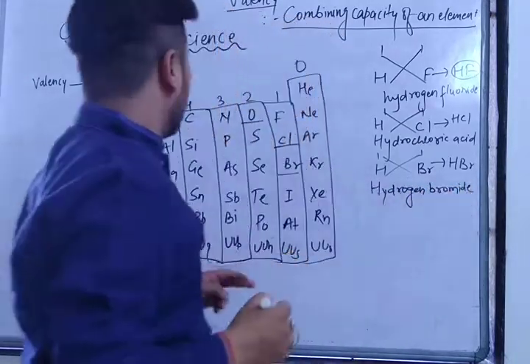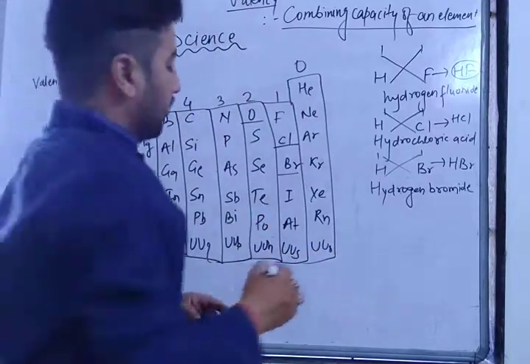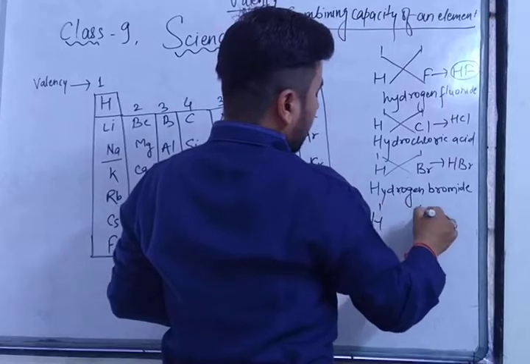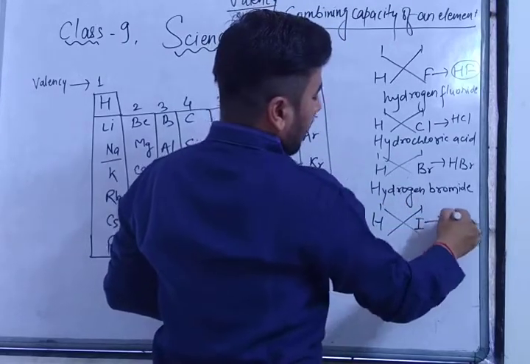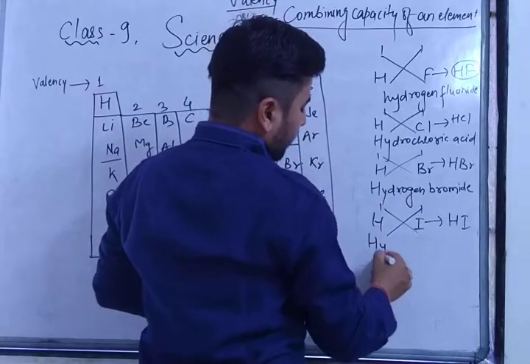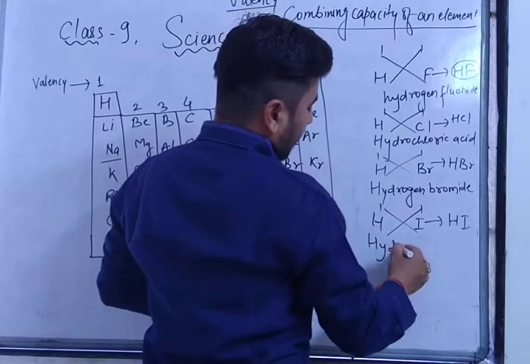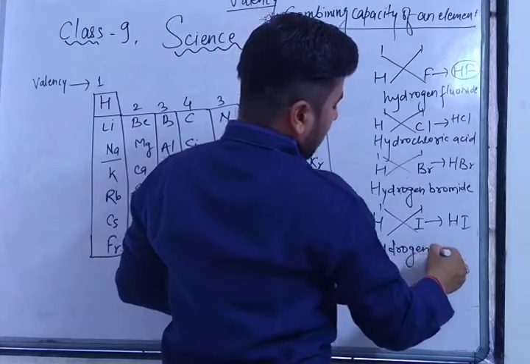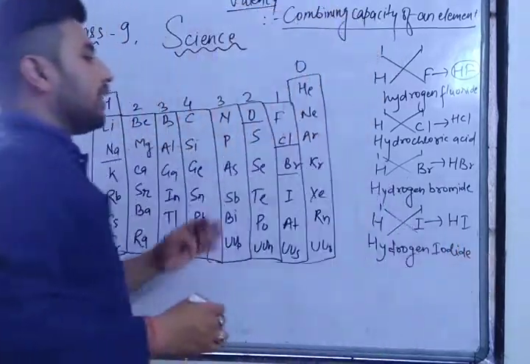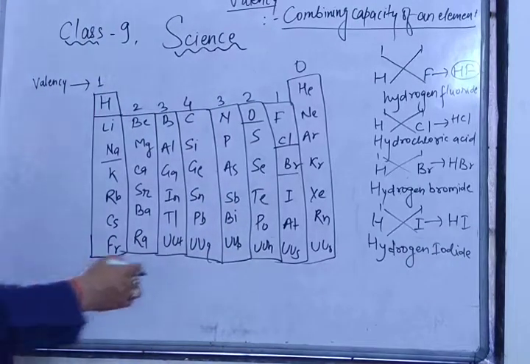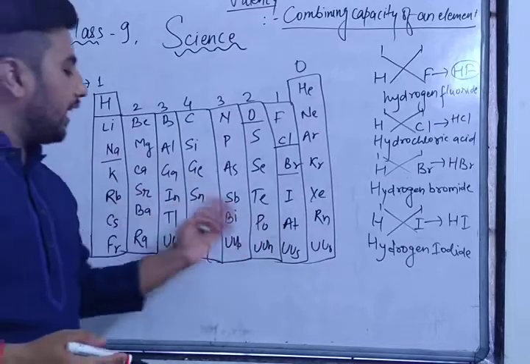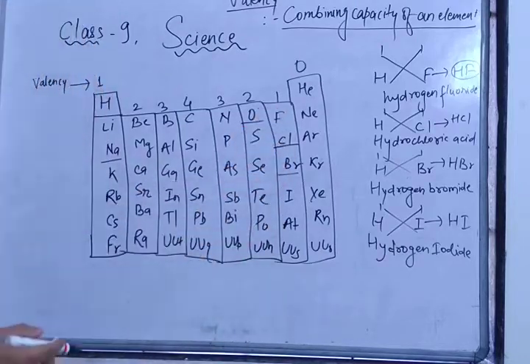Got it? Now hydrogen and iodine. Hydrogen valency 1, iodine valency 1. Cross the valencies: HI, hydrogen iodide. Got it? So in this way you can write any compound. If you want to write astatine also, and UUS also, they will be HAt and HUus. So by this way you can write compounds.